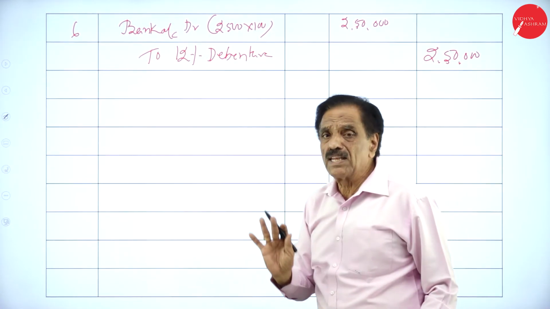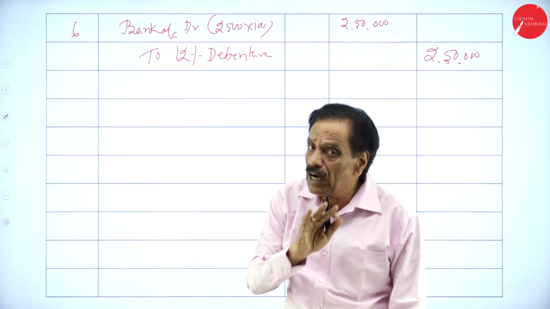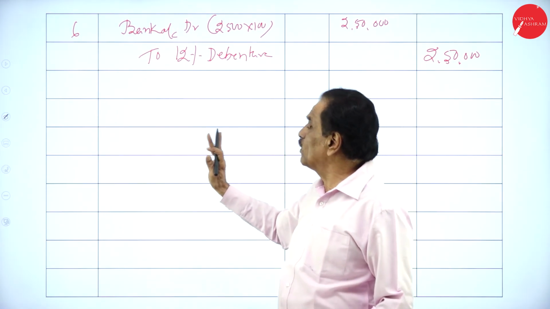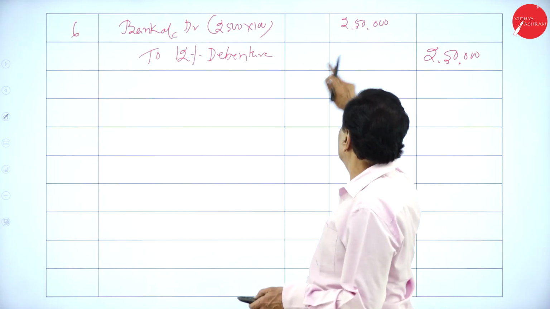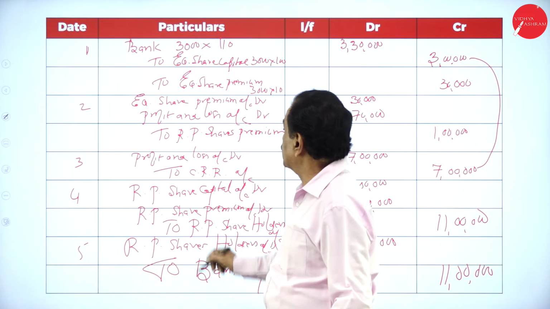This money cannot be utilized for the redemption of preference shares; that is the law. So only this entry has to be passed here. So your cash at bank is raised by how much money? 2,50,000. What is the first entry?